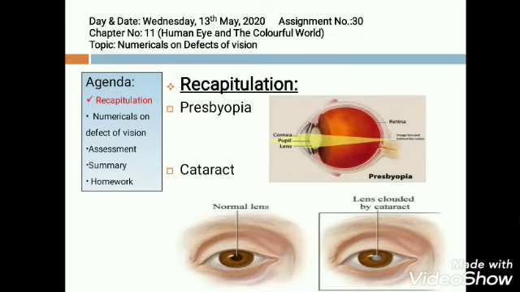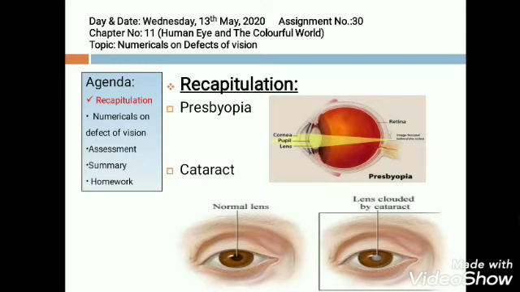Next defect is presbyopia. In presbyopia, the ciliary muscles of a person become weak and lose flexibility. The power of accommodation of the eye decreases. Hence, the person is not able to see nearby objects and far objects clearly. This defect is known as presbyopia and also known as old age hypermetropia.